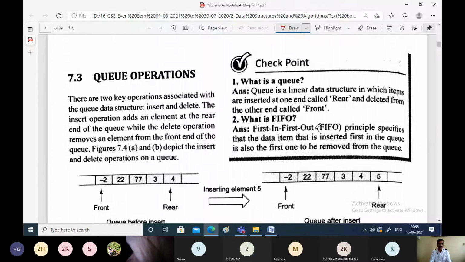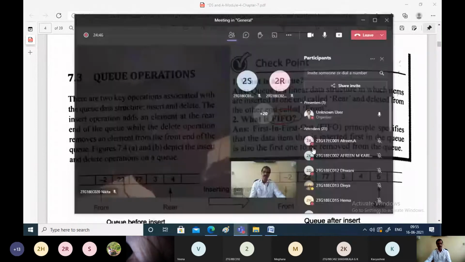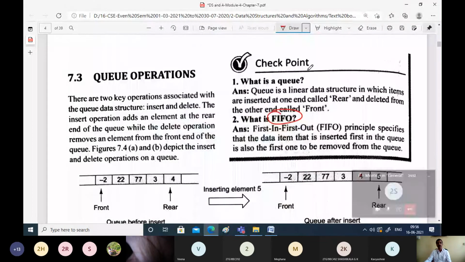You may be asked what the principle is. What is the first in first out principle? The first in first out principle specifies that whichever data item is inserted first in the queue is the data item which will be removed first from the queue. So it is called the first in first out principle.